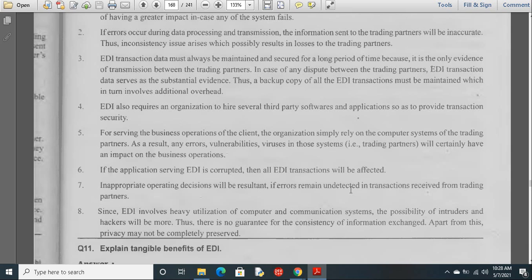The same thing, whenever we have a technology, obviously there will be a problem with intruders or hackers. There is no guarantee for the consistency of information exchanged. Apart from this, privacy may not be completely preserved. So these are the 8 disadvantages that we have.